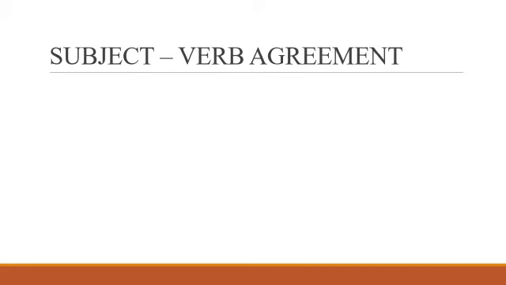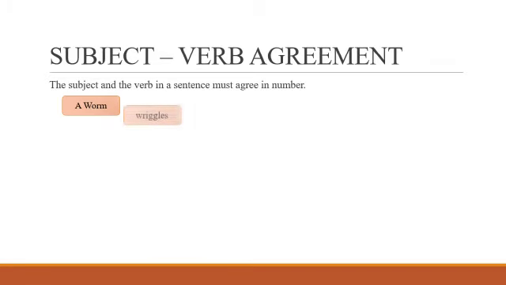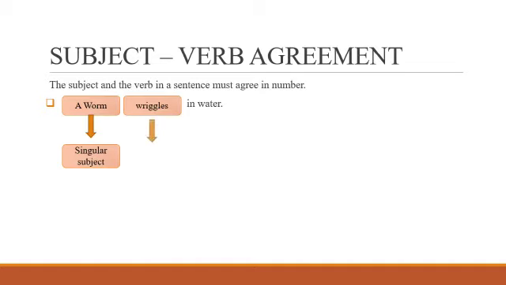When we study verbs, it is very important for us to know what is subject-verb agreement. The subject and the verb in a sentence must agree in number. Here it means the subject, that is the person or thing who is doing the action, and the verb, that is the action in a sentence, both must agree in number. A worm wriggles in water. Here, a worm is a singular subject. We are talking about just one worm. That is why it is a singular subject. That is why we use wriggles as a singular verb. Is this clear to you?